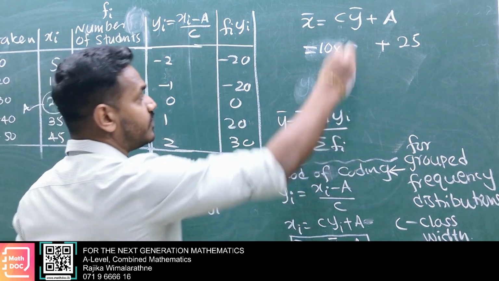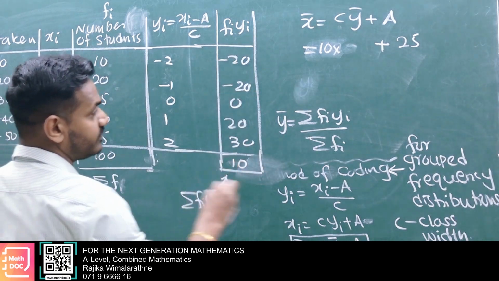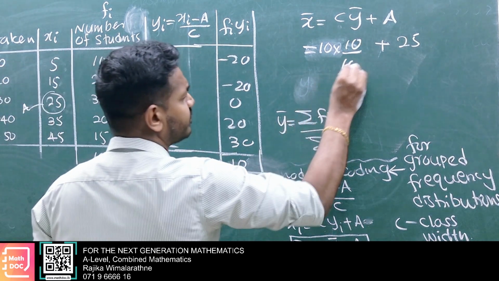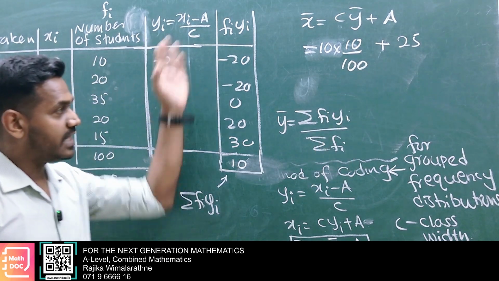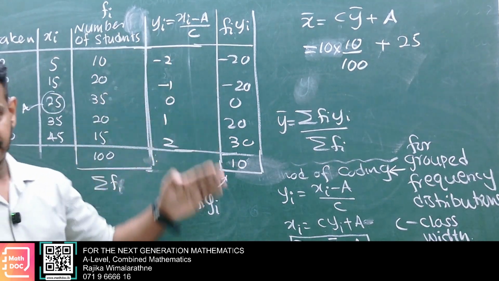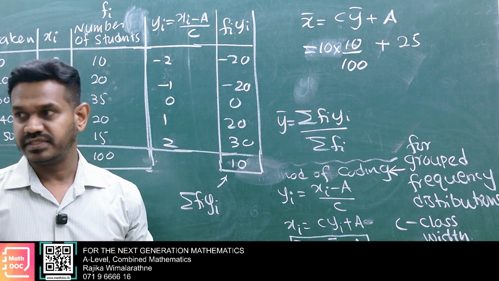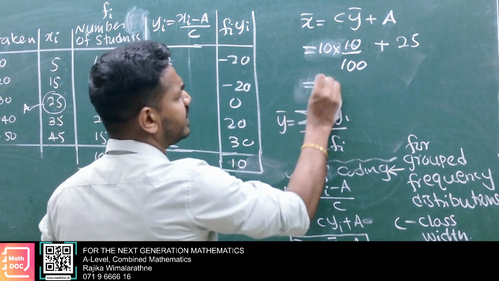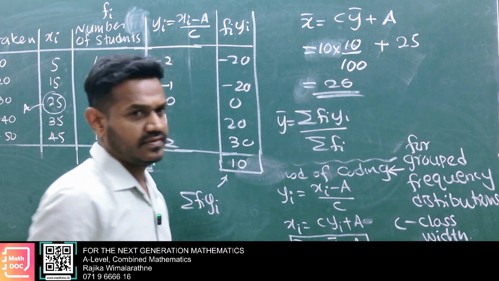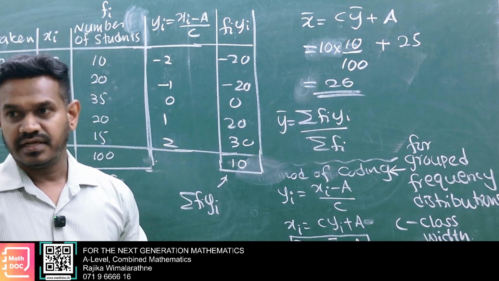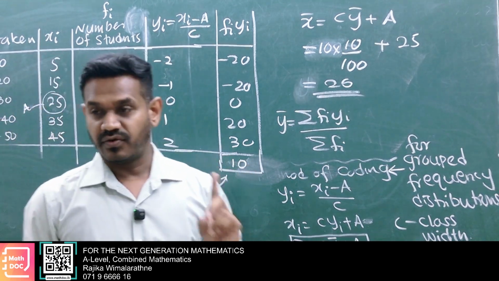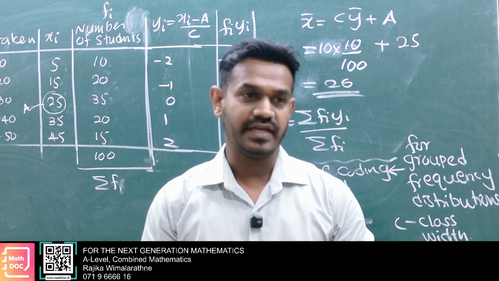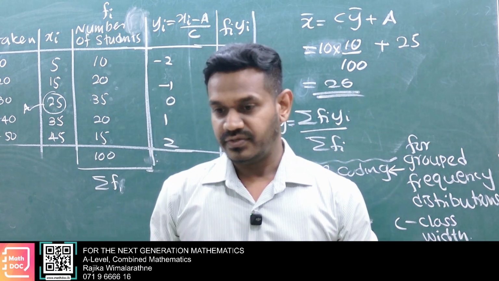Then y bar is sigma fi yi, 10, divided by 100. Within this table the calculation is very easy. That's how we do it using the coding method. Then finally we get 26. Same answer. This coding method we use for mean calculation as well as standard deviation or variance calculation. For both we can do the same.